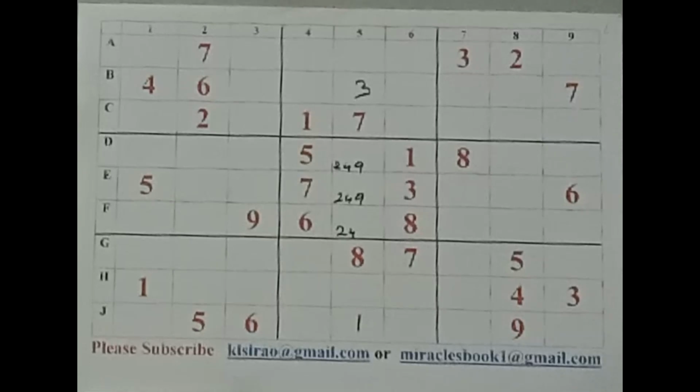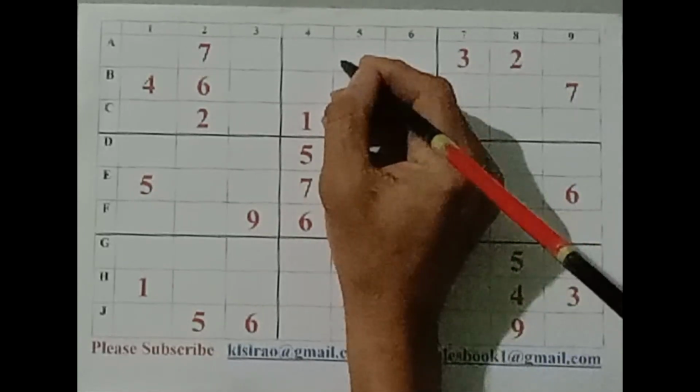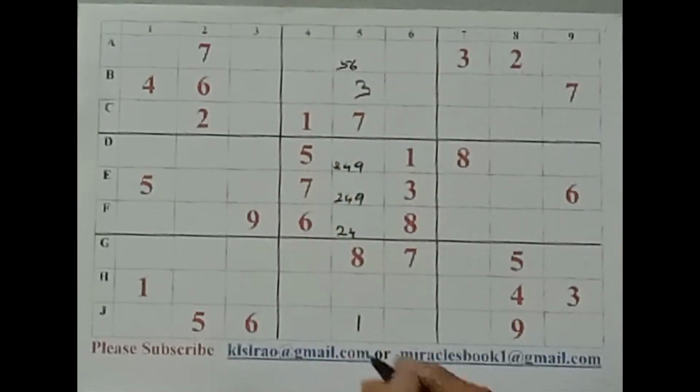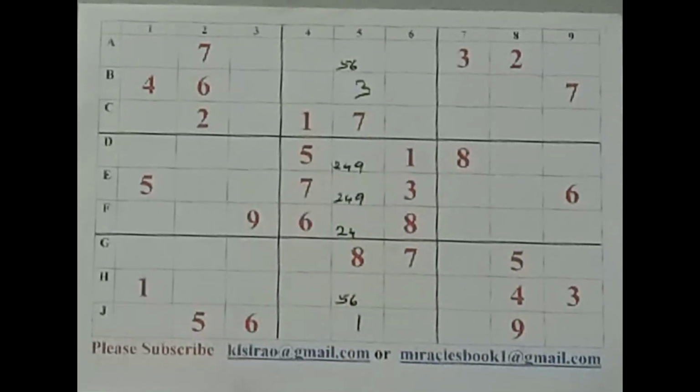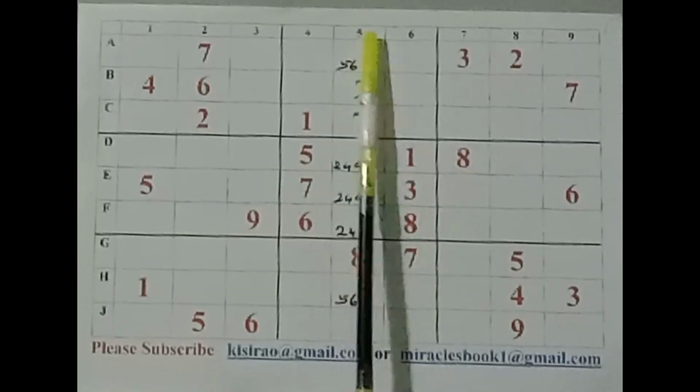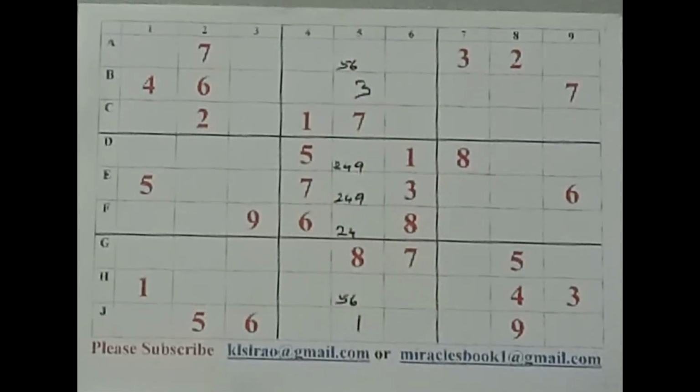And then that 3 does not help to fix another 3 here. But these 2 cells can take a pair of 5 and 6. So let's write them, 5 and 6 there, and 5 and 6 there. You know the meaning of this 5 and 6. That means in these 2 cells, number 5 or 6 only can enter. No other number can venture into these 2 cells. That's the idea. And now what else happens here? We have just 4 numbers here and 4 numbers here.